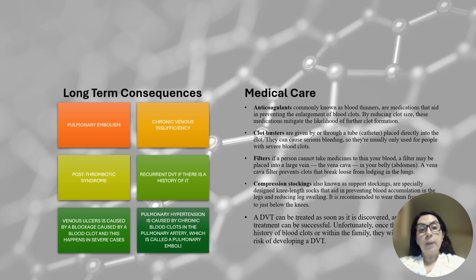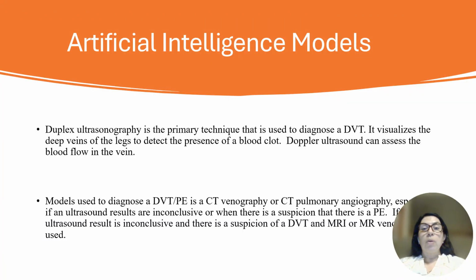Another thing that could happen is a pulmonary embolism, where the clot dislodges from the thigh and goes into the heart. Going back to the slide showing the image of the heart, it will eventually travel into the lung and can cause fatality. There's also pulmonary hypertension, caused by chronic blood clots in the pulmonary artery, called pulmonary emboli.